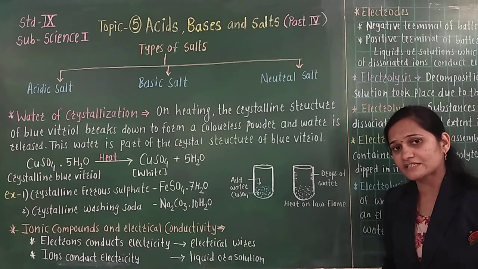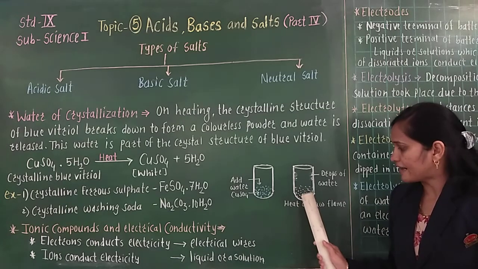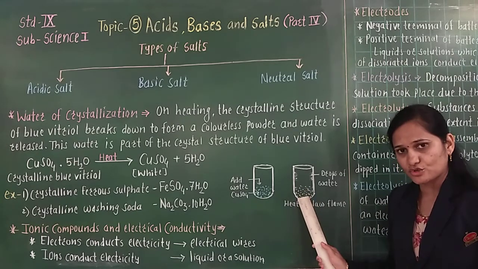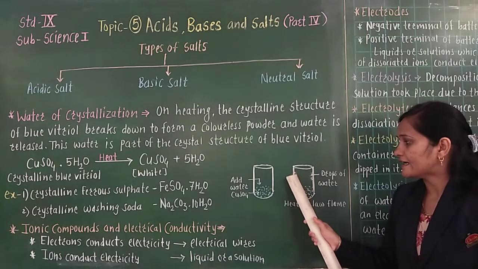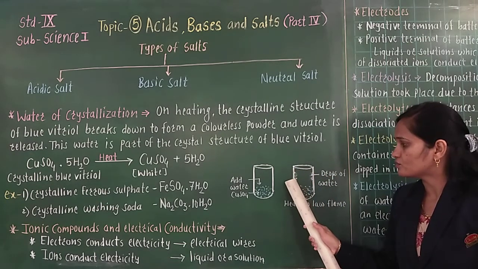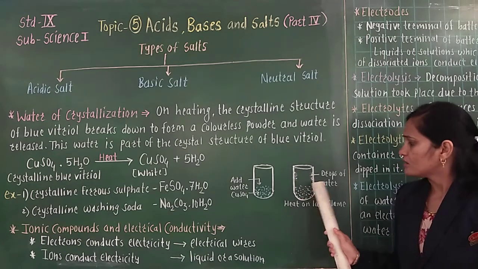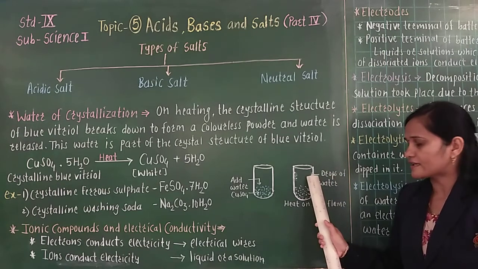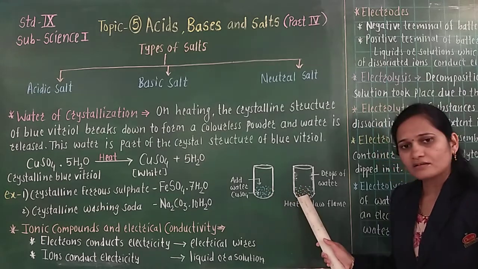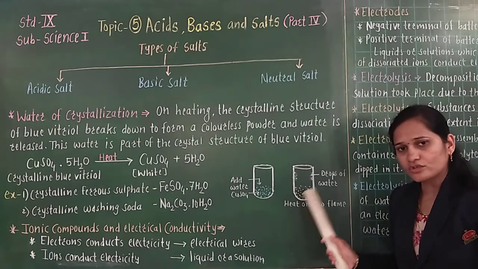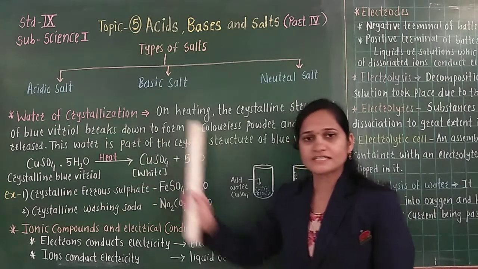Now what will be the change there? You can see that colorless powder remained in the downside part of the test tube, and some drops of water are collected inside the upper part of the test tube. Understood? Now why are these drops of water collected here, and why does that blue color get converted into white color? Because of water of crystallization.